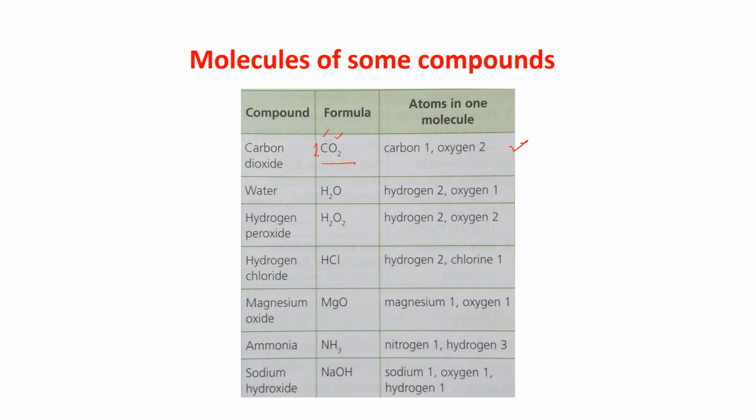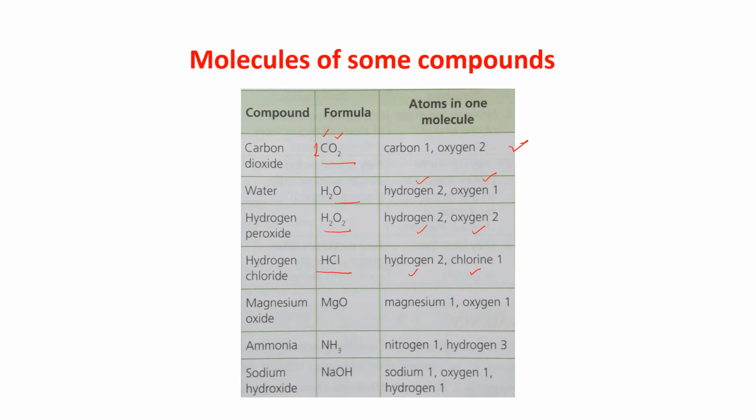Water, H2O. 1 atom of oxygen and 2 atoms of hydrogen in 1 molecule of H2O. Hydrogen peroxide, it is H2O2. 2 hydrogen atoms and 2 oxygen atoms give you 1 molecule of hydrogen peroxide. Hydrogen chloride, formula is HCl. 1 atom of hydrogen and 1 atom of chlorine give you 1 molecule of hydrogen chloride.